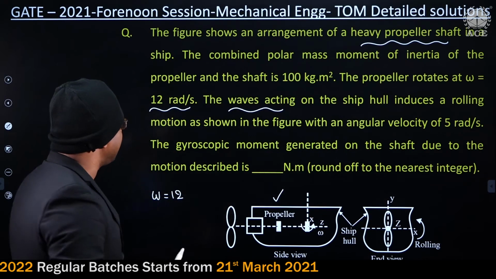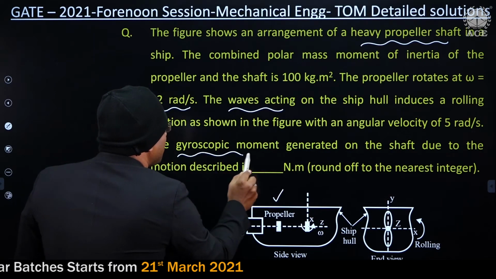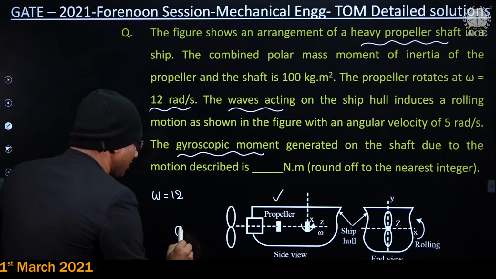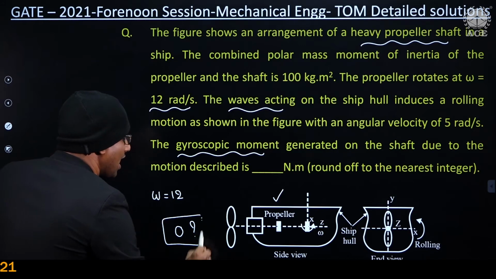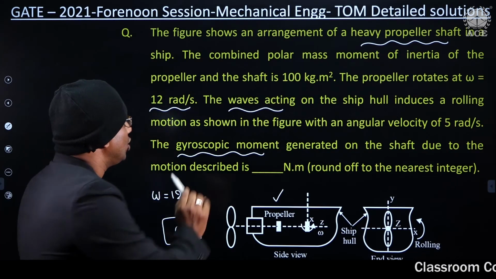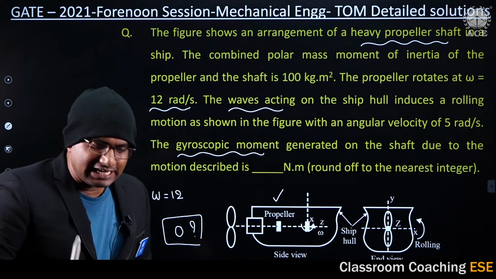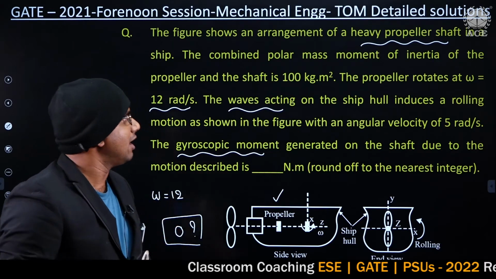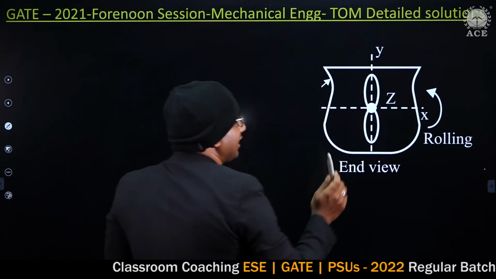The question is asking what is the gyroscopic moment generated? The answer is 0. But the question is, why? Simple reason, guys. Observe carefully. To have a gyroscopic moment, the spin should be rotated. The spin should be moved. Look at here carefully.